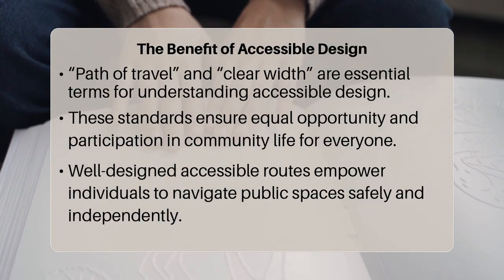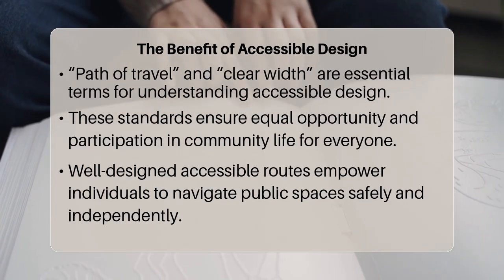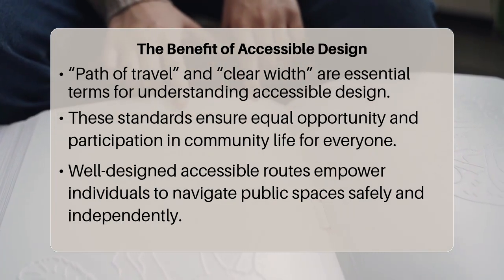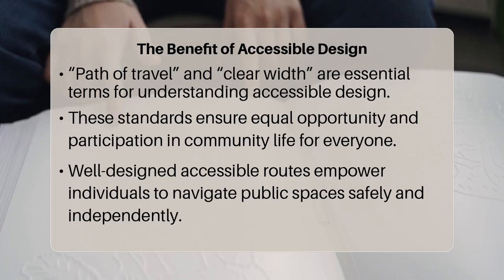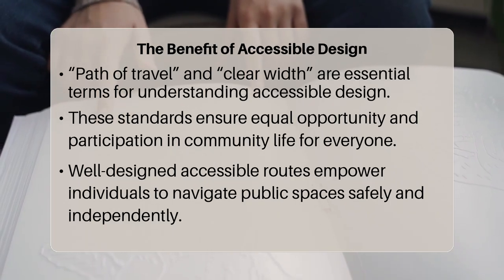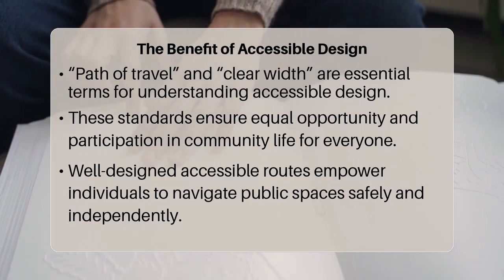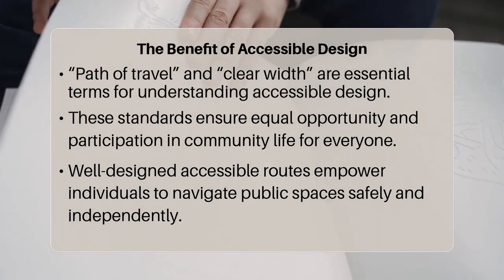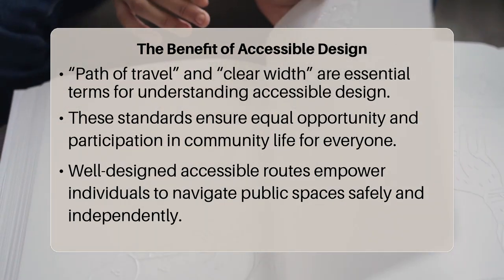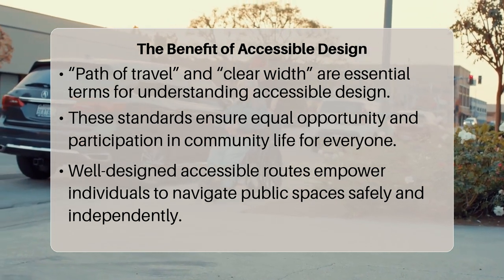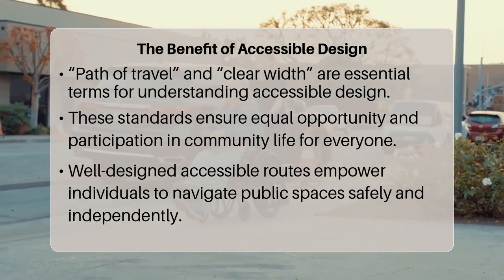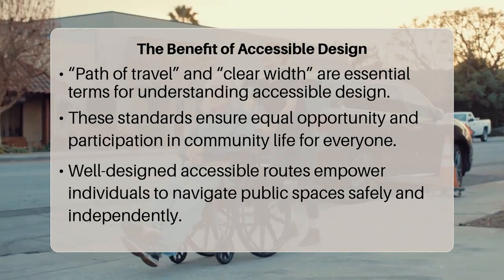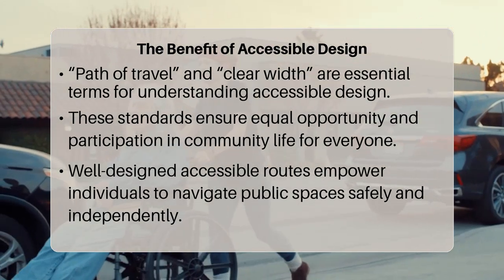Ultimately, an accessible public route is a pathway designed with forethought, ensuring everyone, regardless of their physical ability, can navigate public spaces safely and independently. By understanding these standards, we empower ourselves to advocate for and contribute to communities where accessibility is not an afterthought, but a fundamental part of the design, fostering greater independence and inclusion for all.